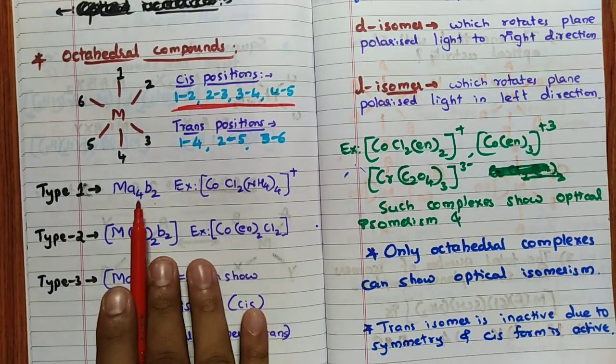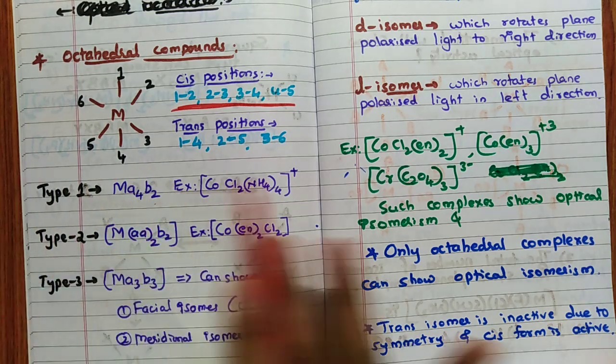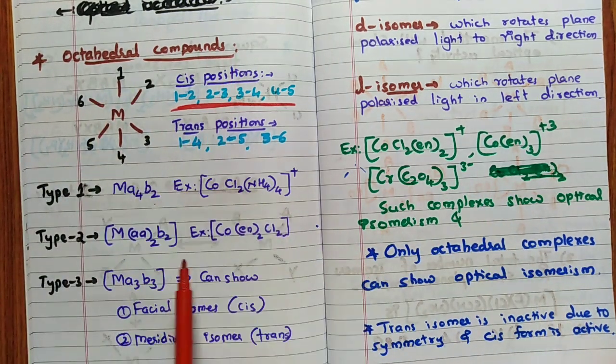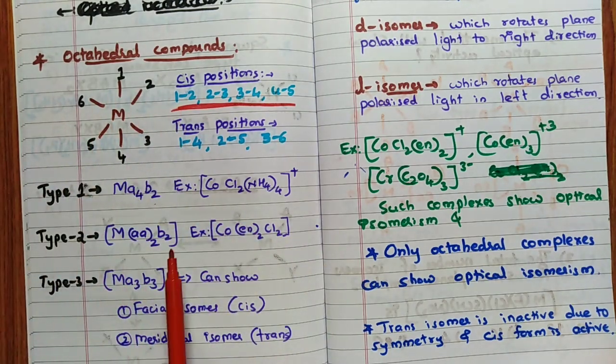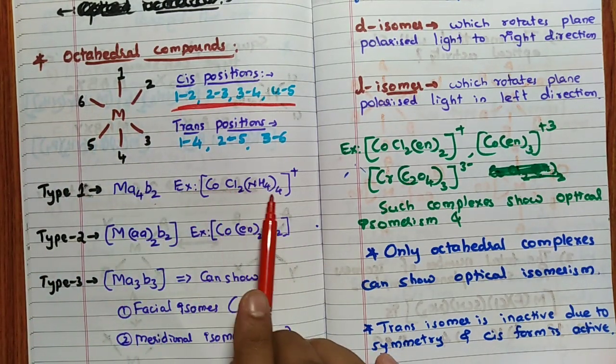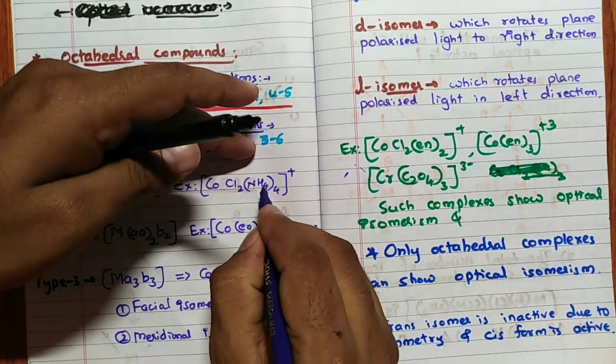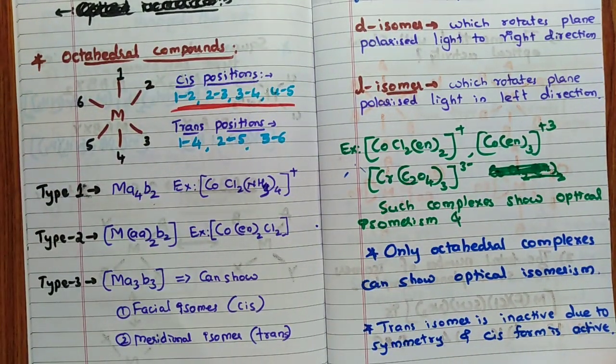Type 1, MA4B2 type can show very easily. MA4B2 type. See, if all the 6 ligands are the same, it cannot show. Remember that. So, MA4B2 type octahedral complex can show geometrical isomerism. For example, Co Cl2 (NH3)4 plus. NH4 is not possible, so NH3 4 times, plus charge.